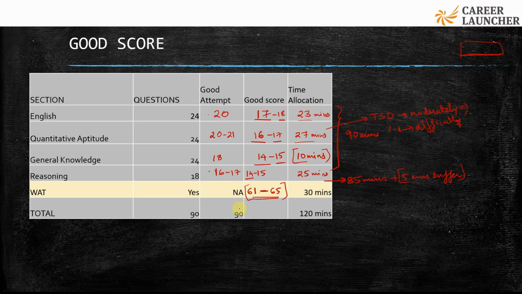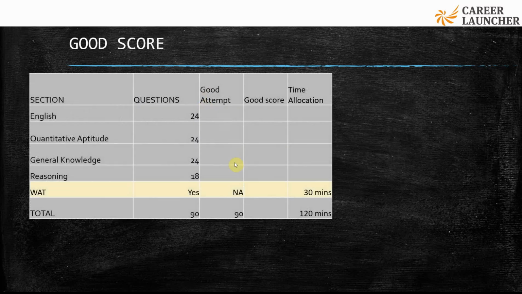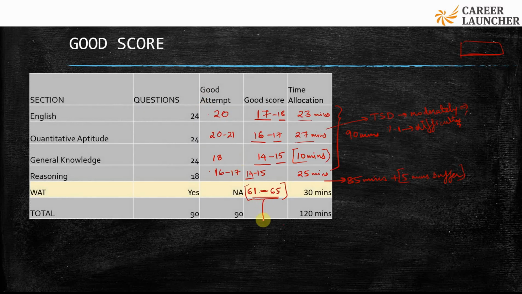All right. So this was about what your SET test was, and after that, how are you judged for admission? The SET test has a 50% weightage in your admission process. Okay, so it's not just about getting a call. This would ensure that you get an interview call.